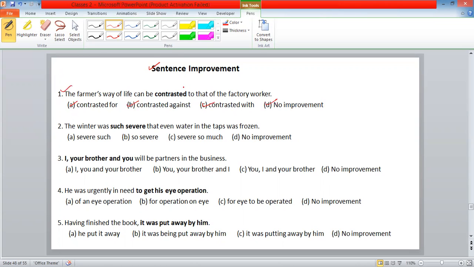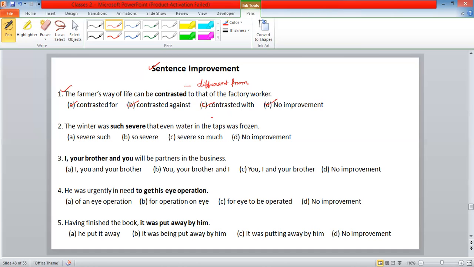Contrasted means actually different from. The farmer's way of life is different from that of the factory worker. It is contrasted for, or contrasted against, contrasted with, no improvement.